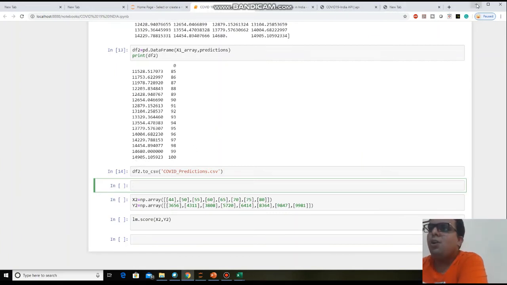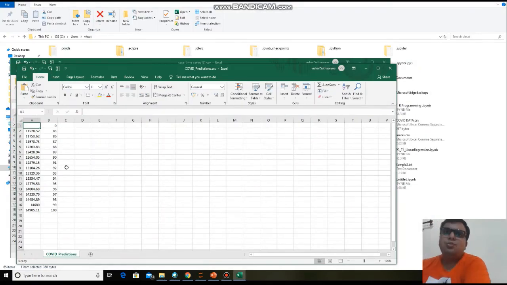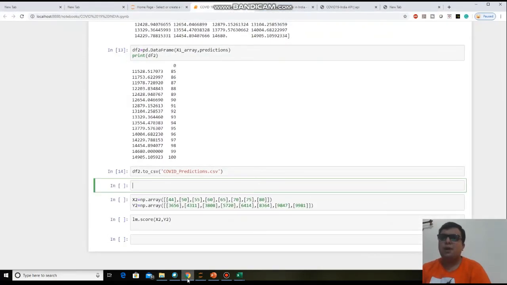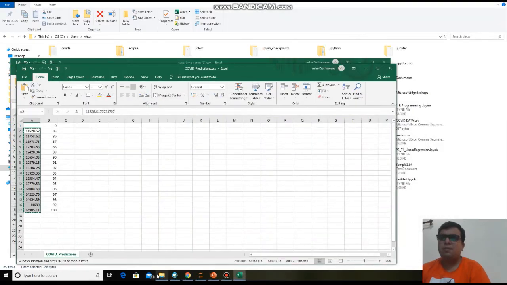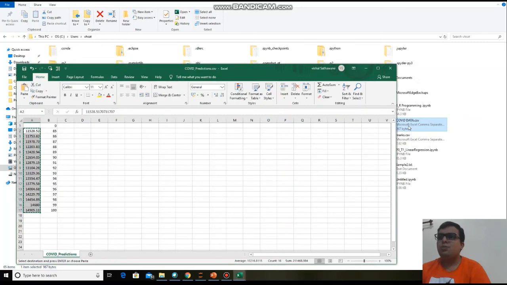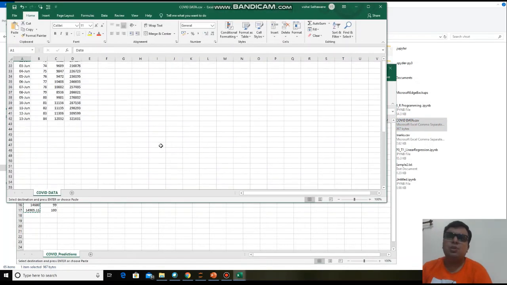Okay, so what you need to do now, you just copy this data in your original file so that you can easily do the comparison also. So what is your original file? This is the COVID data, is your original file.